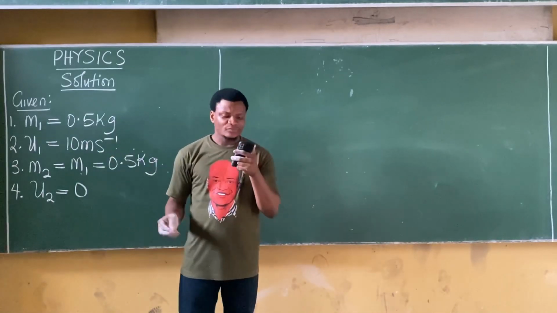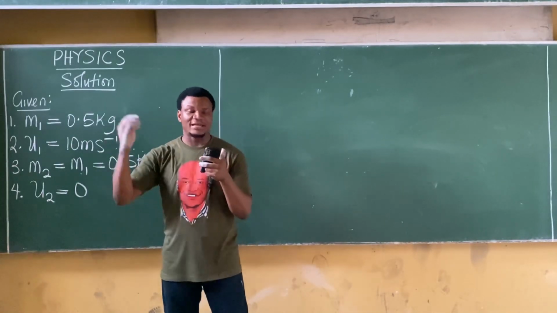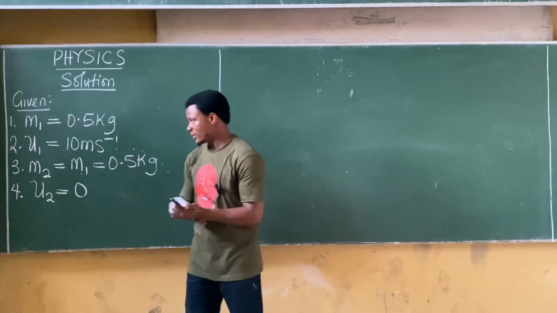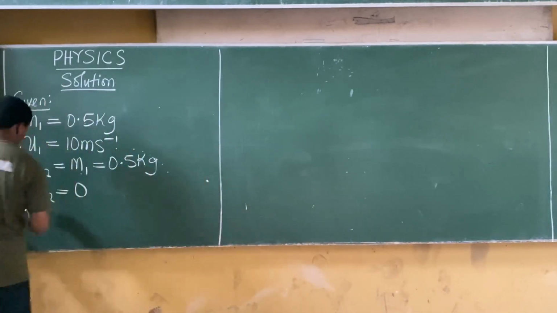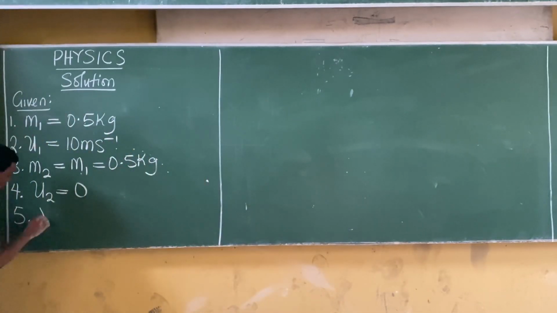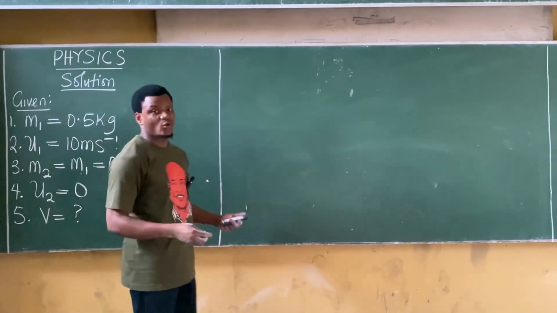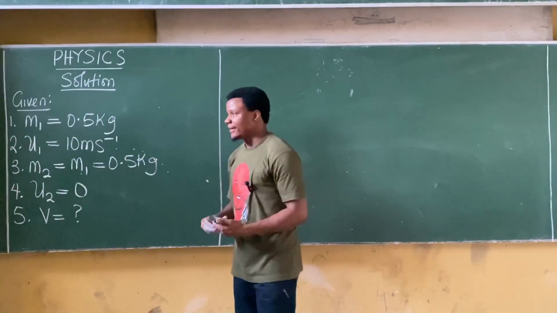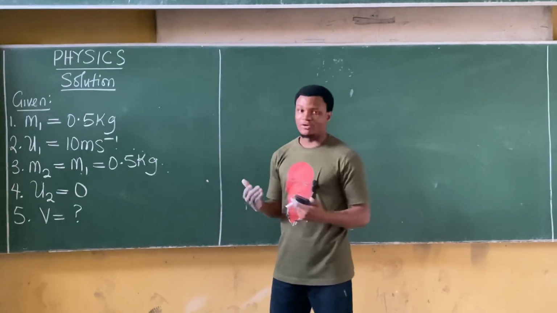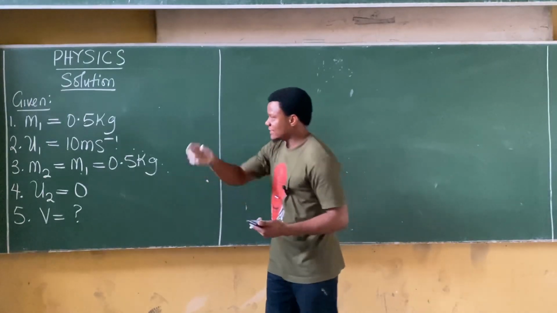Now they said after colliding, they move together with a common velocity. All right, we have to find that velocity. So number 5, v is equal to unknown. Now notice that we did not say v1 or v2, we said v. Why? Because they move with a common velocity. So we have this. All right, let's solve for v.